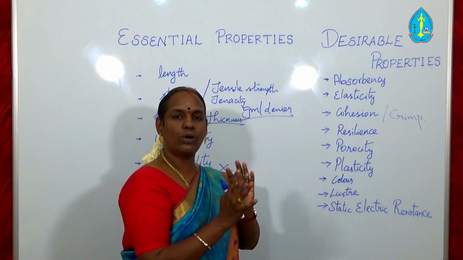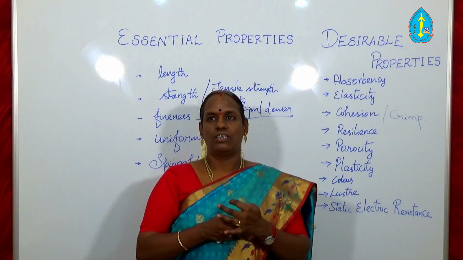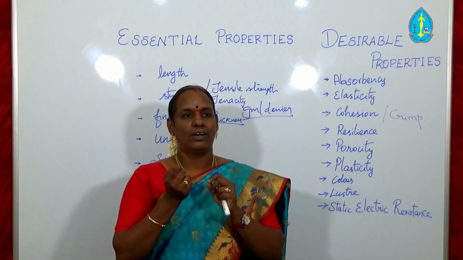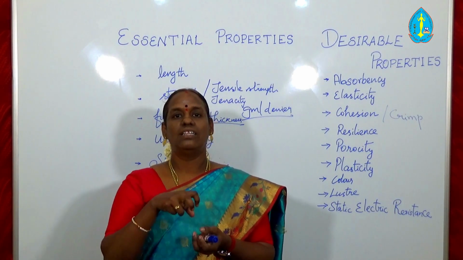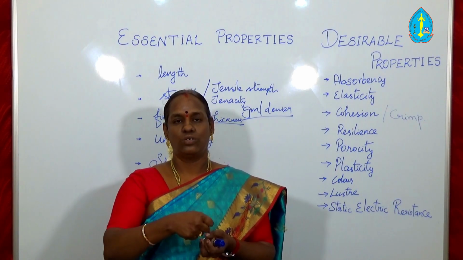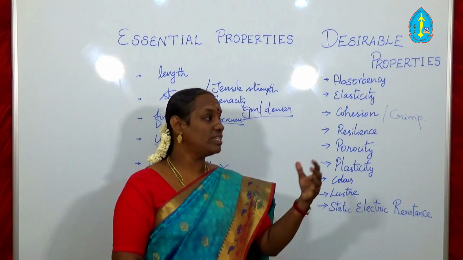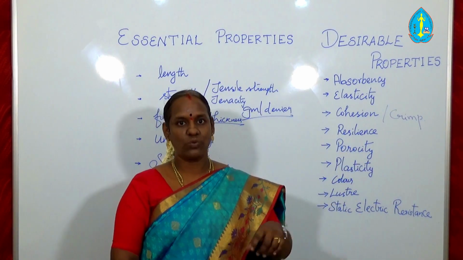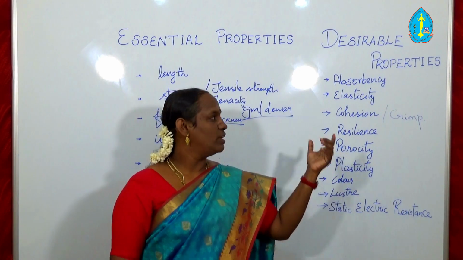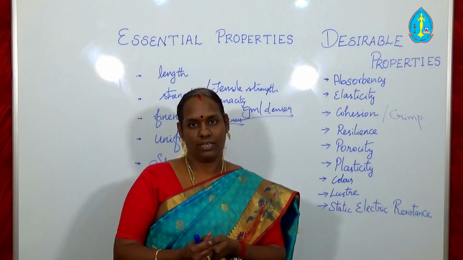These 3 points are interrelated one another. So what do you mean by cohesion? That is, the fiber should stick together. When it is twisted together, the fibers hold together, hold one another. So this property is known as cohesion. Based on this property only the spinnability comes. Okay, so cohesion is a property of the fiber to hold one another.